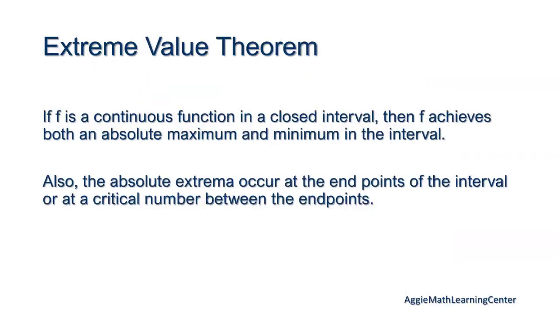Cool. So the extreme value theorem is kind of just saying that if the function is continuous, meaning there's no holes or gaps like we saw with the asymptote, then it achieves an absolute maximum and minimum in the interval. So if we take a chunk of our function, there's a point where it's the highest and a point where it's the lowest. And then the absolute extrema occur at the endpoints of the interval or at a critical number between the endpoints. So either one of the ends is the highest or there's a peak somewhere in here. Same with the lowest.